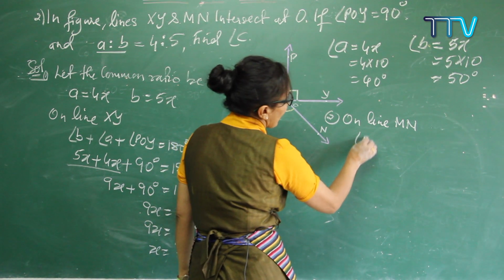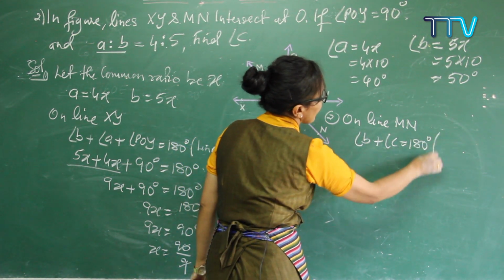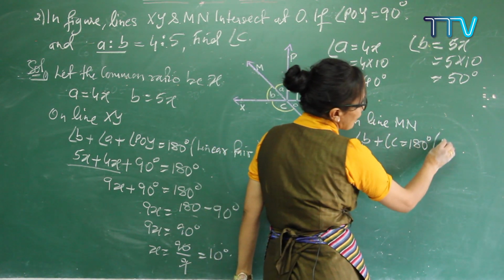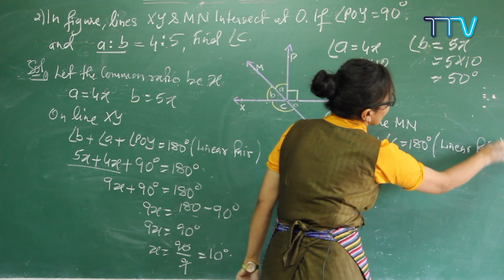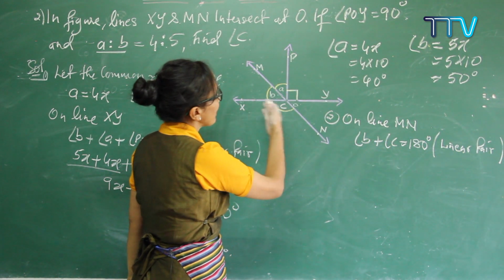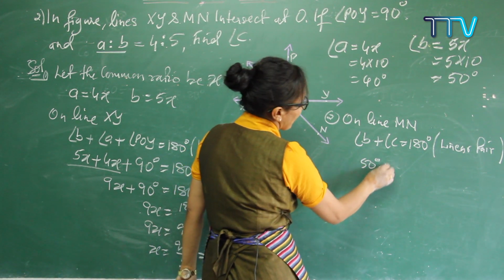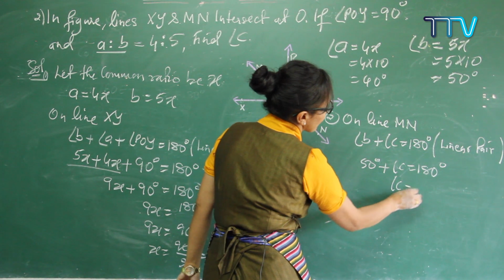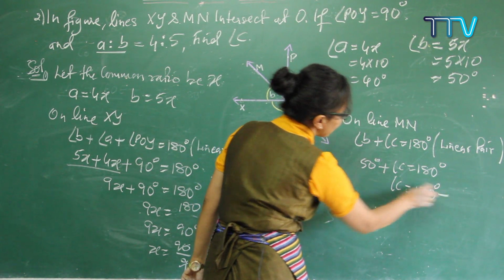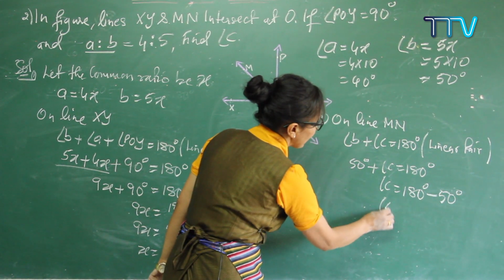So write it down: angle B plus angle C is equal to 180 degrees. And in the bracket, what do you need to write down? Linear pair again. The reason has to be written as linear pair. Understood? Now what is your B? B is already given, 50. So write it down: 50 degrees plus angle C is equal to 180 degrees. So angle C is equal to 180 minus 50. Shift it to the other side, that is 50 degrees here. So angle C is equal to